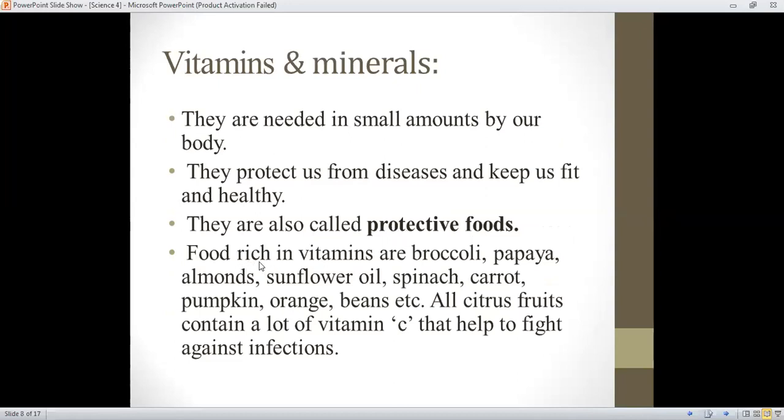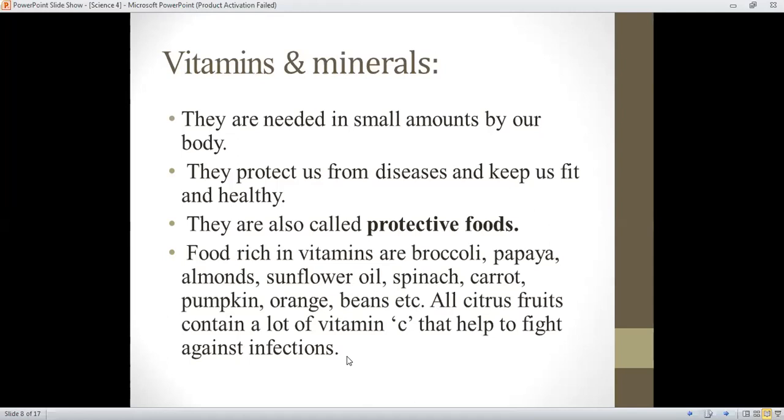Foods that are rich in vitamins are broccoli, papaya, almonds, sunflower oil, spinach, carrot, pumpkin, orange, beans, etc. All citrus fruits, those fruits that are very sour, like oranges, contain a lot of vitamin C and help to fight against infections. Basically, vitamins and minerals are protective foods and they prevent your body from many different infections and help you recover very quickly.